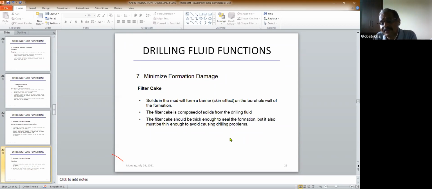In the drilling fluid, there are two very important parameters, viscosity and density. They are two very, very important parameters, and if you maintain these two parameters, you can play with everything.